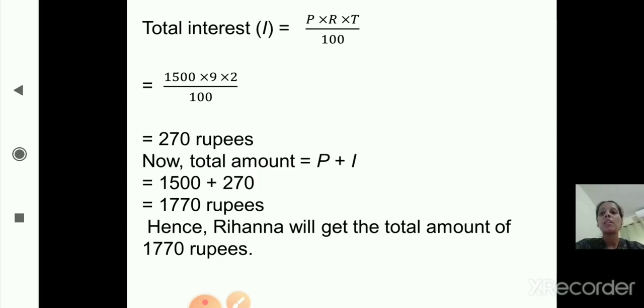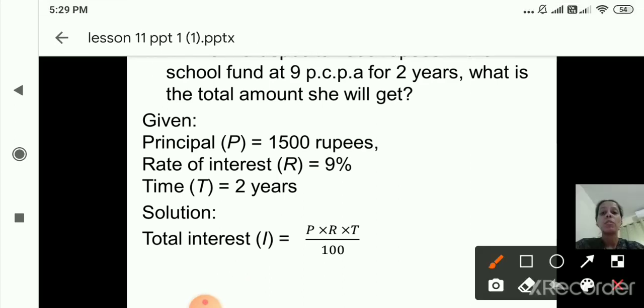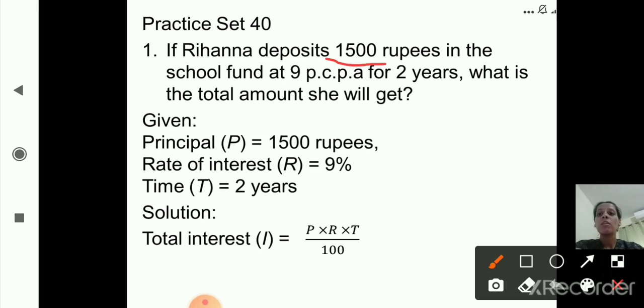Once again we will revise this sum. Now in the question, what is given, that we will write down first. So what is given here? Rihanna deposits, means this is what? Principal. Now 9% per annum is rate of interest and 2 years is time. So principal is 1500, rate of interest is 9% and T, that is time, is 2 years. PCPA means percent per annum. Now solution. Total interest first we will find out, then only we can find amount.